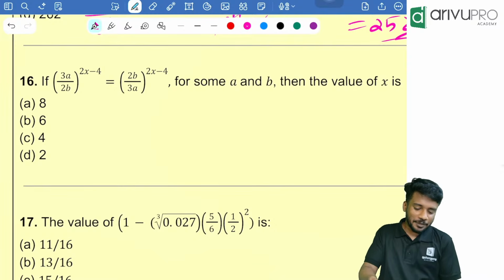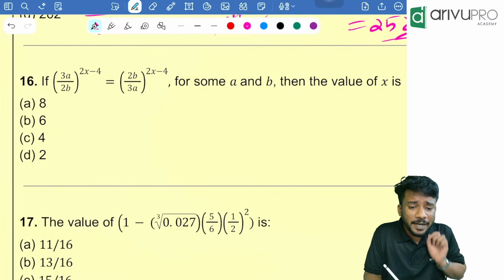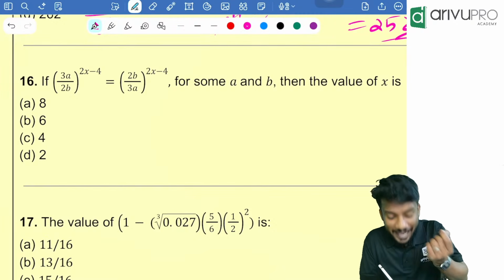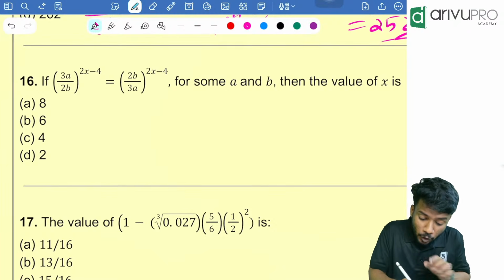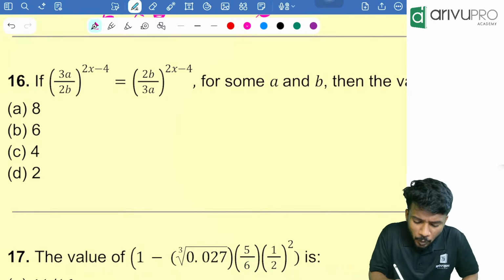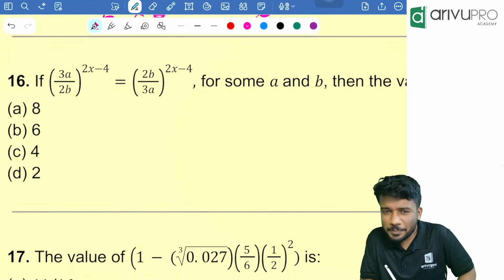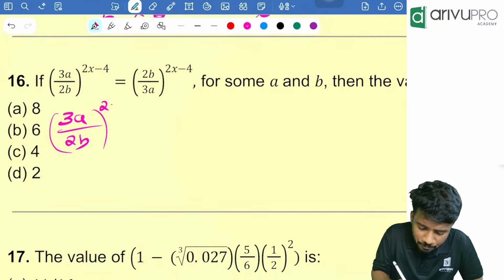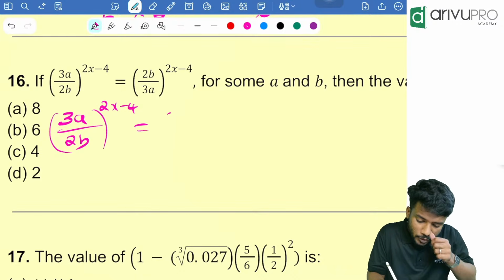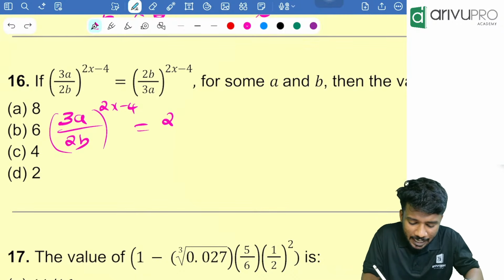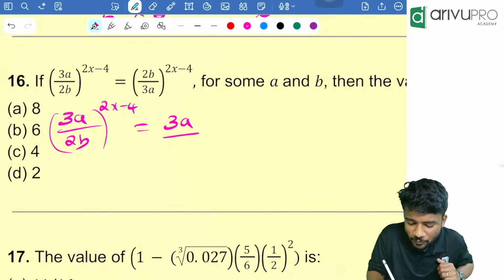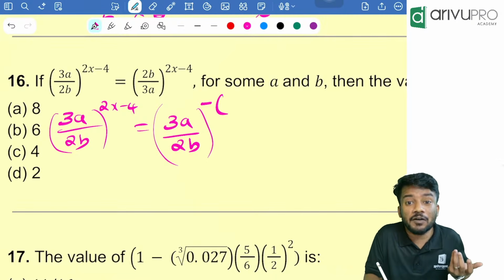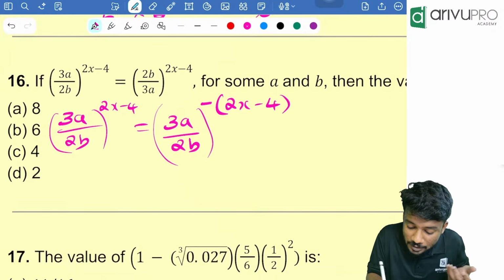Priya, hello. Continue. If (3a divided by 2b) the whole raised to 2x minus 4 is equal to (2b divided by 3a) the whole raised to 2x minus 4. Now people, look at this. Both of them are inside the bracket and are reciprocal to each other. So I can write 2b divided by 3a as (3a divided by 2b) to the power minus (2x minus 4). Reciprocal means we can take minus on the power value.